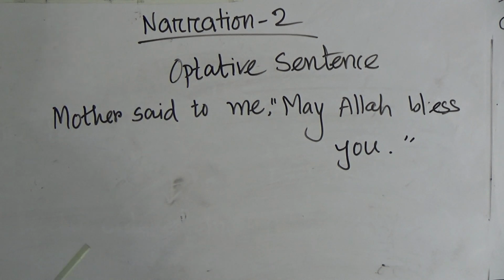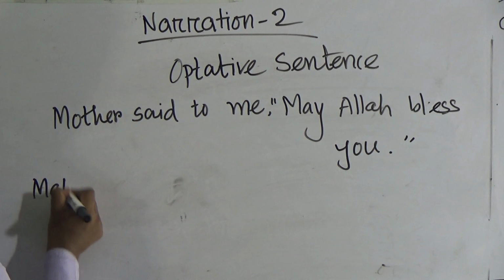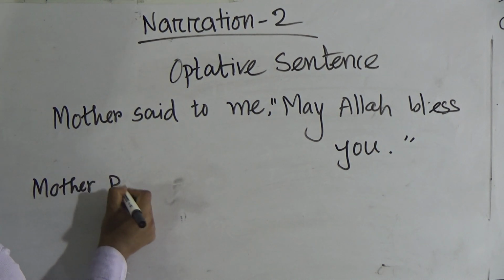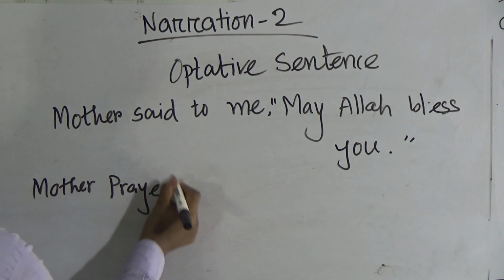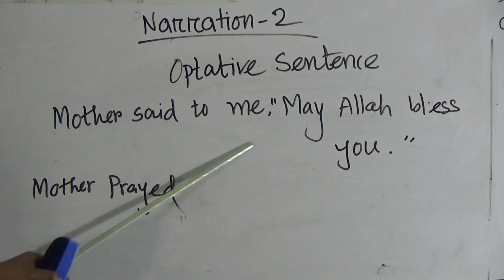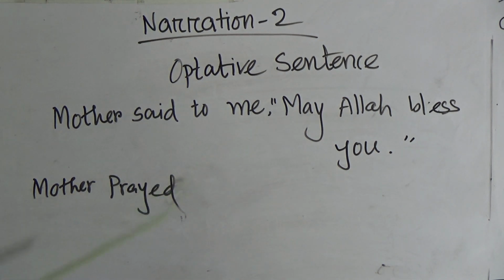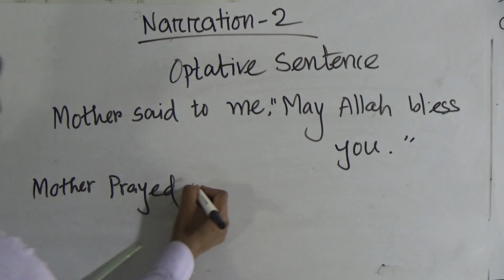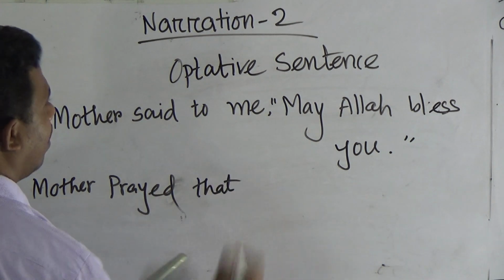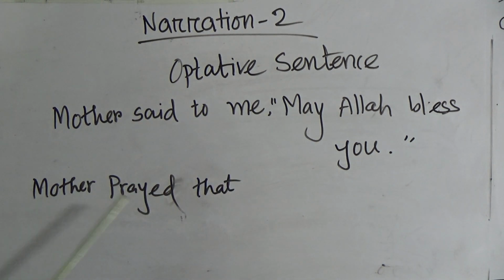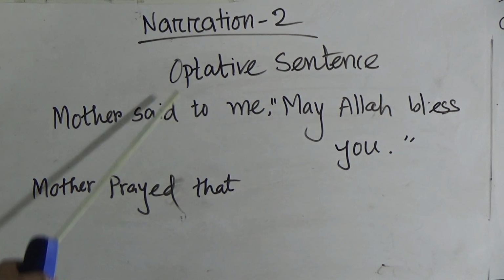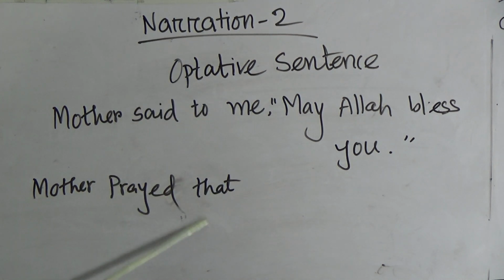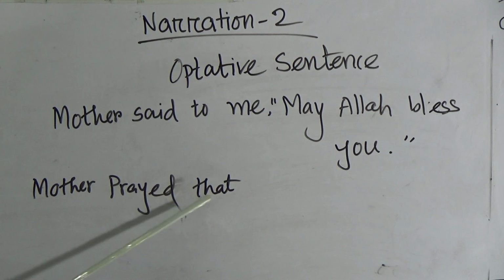Okay, so its answer would be mother prayed that. Although it's related to God, mother prayed that. You know that in an optative sentence you can add any extra that.